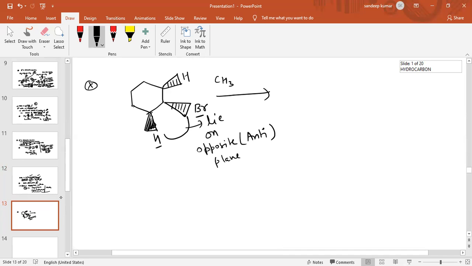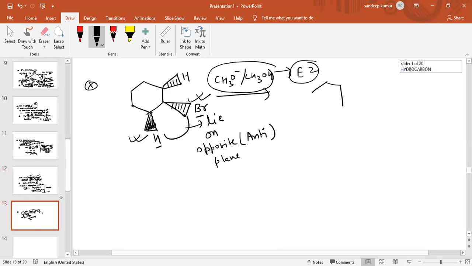When we add CH3O negative in presence of CH3OH, there is a chance of E2 elimination reaction. So remove halogen and remove hydrogen and form the double bond between these two carbon atoms. Why is the double bond not formed between these two atoms? Because this hydrogen atom and this bromine atom lie on the same side of the plane.